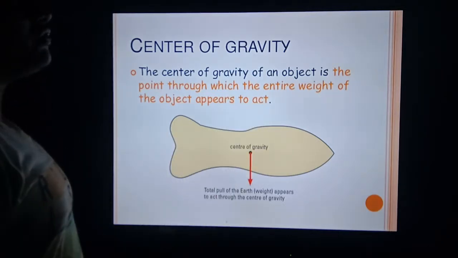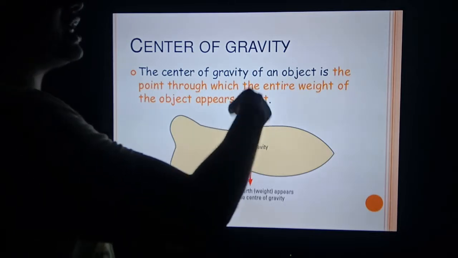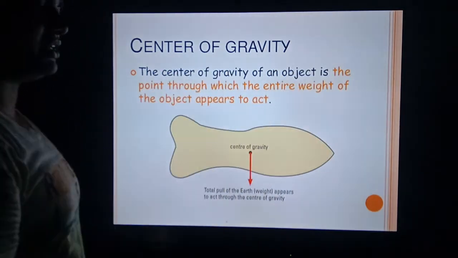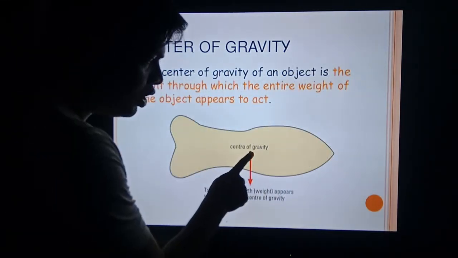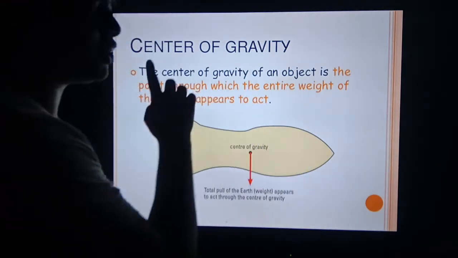The center of gravity of an object is the point through which the entire weight of the object appears to act. Meaning the point of the body where the whole weight of the body acts is known as the center of gravity.